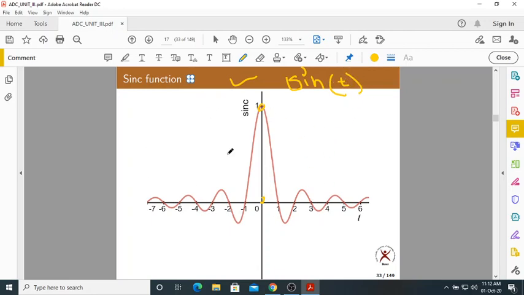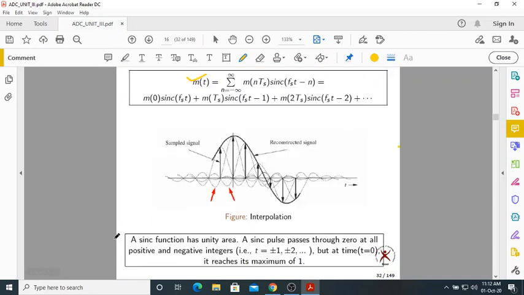So this is the sinc t waveform. Whenever t equal to 0, it is maximum, 1. When t equal to 1, it is 0. When t equal to 2, it is 0. When t equal to 3, 4, 5, 6, the same way, and when t equal to minus 1, minus 2, minus 3, minus 4, minus 5, and so on, it is 0.